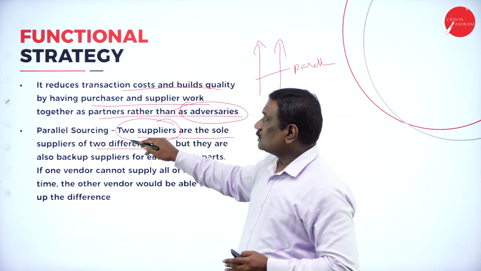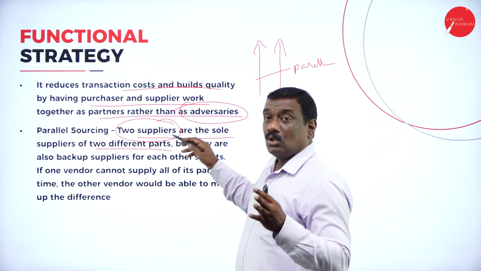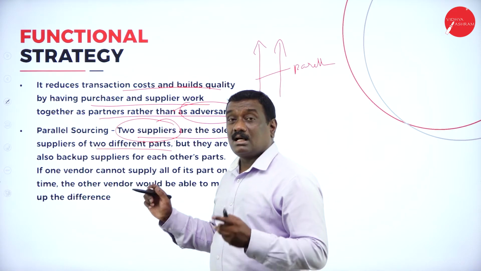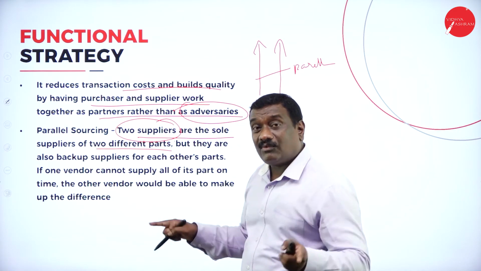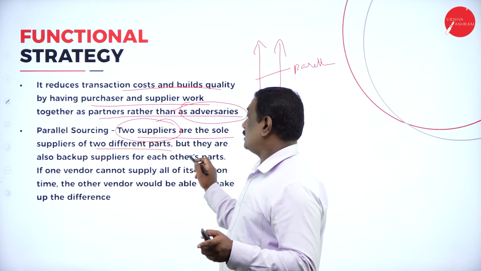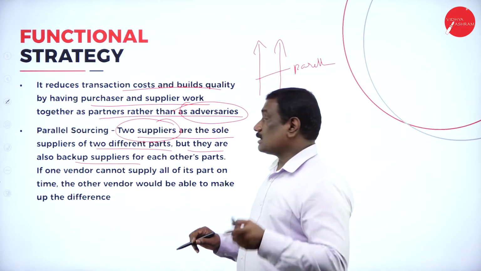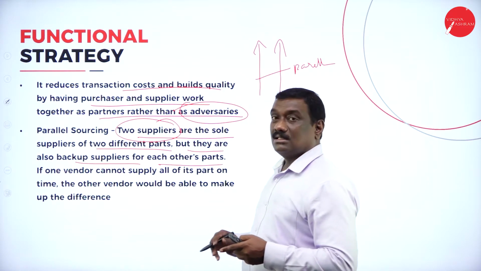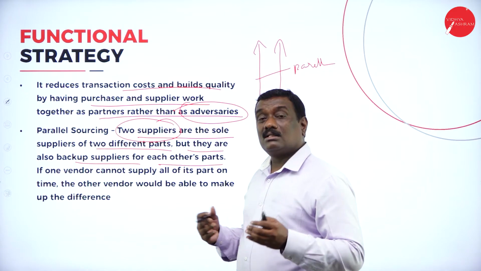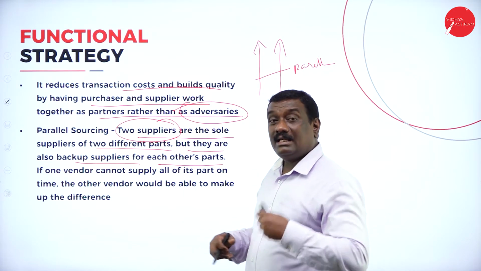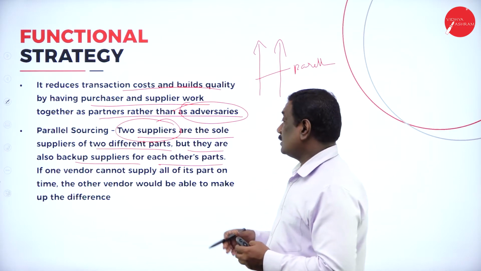So parallel sourcing means two suppliers who are going in parallel. They are the sole suppliers, the single suppliers of different products or parts. But they are also backup suppliers. They are also the backup suppliers for each other's parts, supplying each other's products or parts.